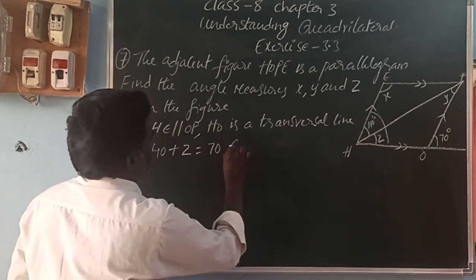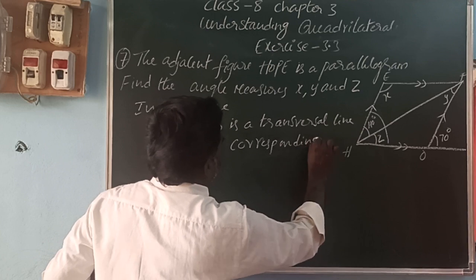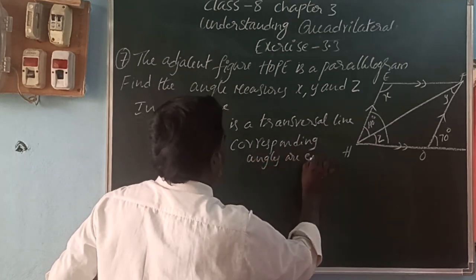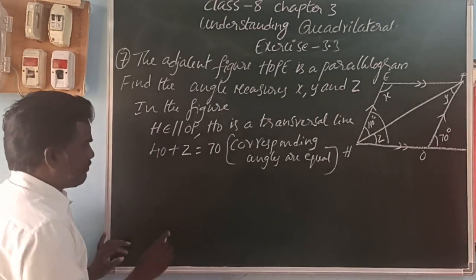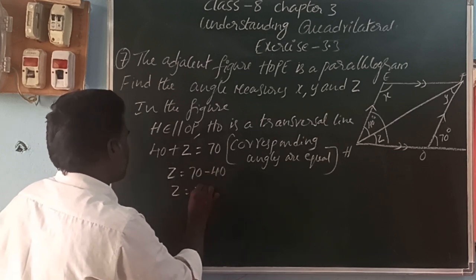Why? Because corresponding angles are equal. So z is equal to 70 minus 40. Z is equal to how much? 30.